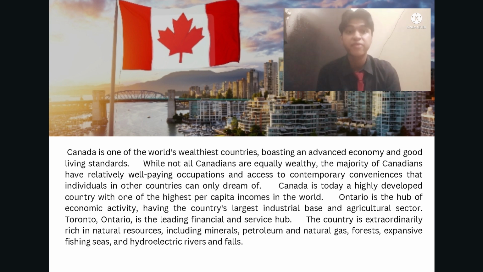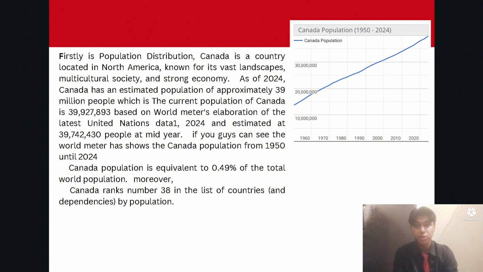How about the demographics of Canada? Firstly is population distribution. Canada is a country located in North America, known for its vast landscapes, multicultural society, and strong economy. As of 2024, Canada has an estimated population of approximately 39 million people. The current population of Canada is 39,927,893 based on Worldometer's elaboration of the latest United Nations data, estimated at 39,742,430 people at mid-year.